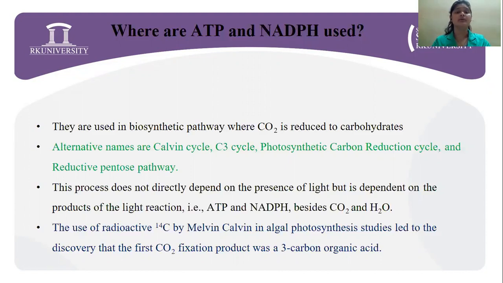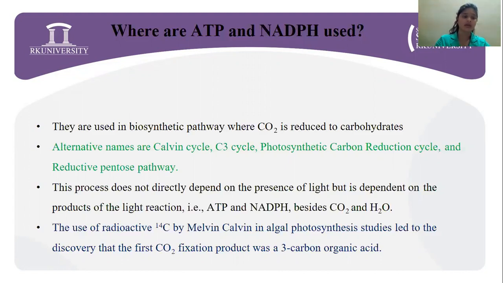Now, alternative names are as follows: Calvin cycle, C3 cycle, photosynthetic carbon reduction cycle, in short PCR cycle, and reductive pentose pathway. Now, this process, as I've already told you, does not depend on the presence of light, but it depends on the product of the light reaction, that is ATP and NADPH, besides carbon dioxide and water.